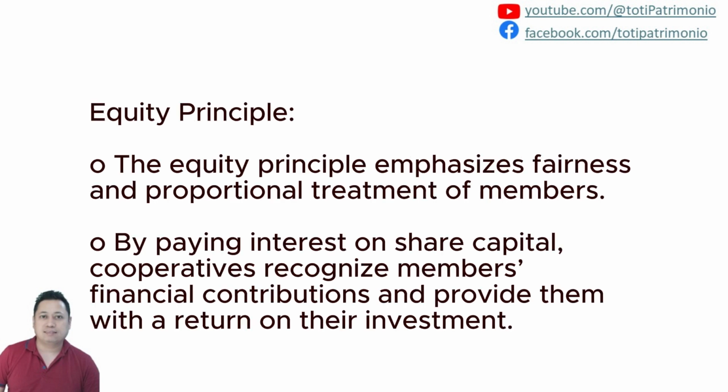The equity principle emphasizes fairness and proportional treatment of members. By paying interest on share capital, cooperatives recognize members' financial contribution and provide them with return on their basic investments.